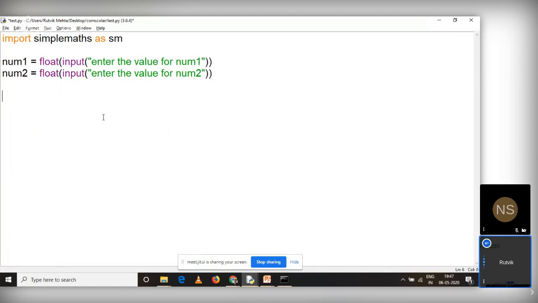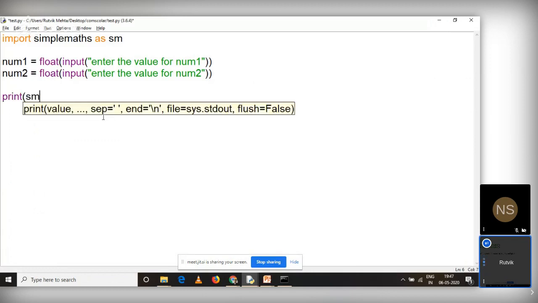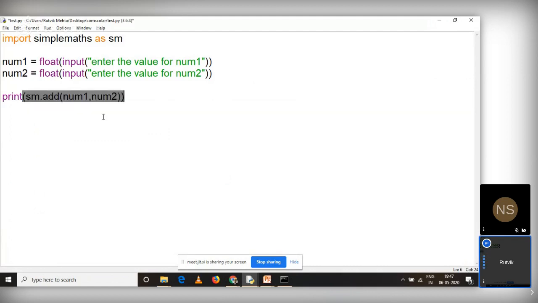From SM, I want to use two different functions. First was addition and second was subtraction, right? So add and sub, there are two functions available in SM module. So what I can do is, now it was returning, so I can call print and then sm dot add. So sm is my module name, add is a function name within it, and I can call num1 comma num2. Very simple, and the bracket, and I'll be just copy pasting this.